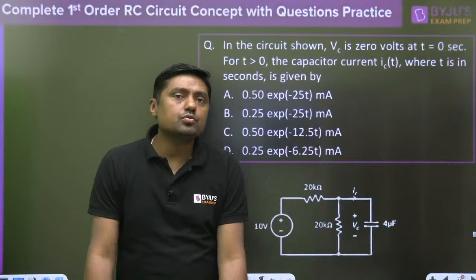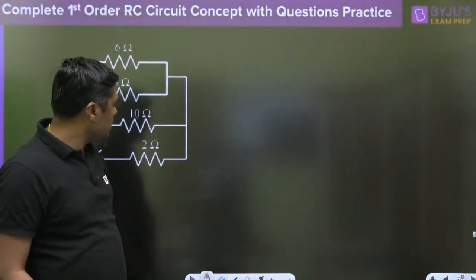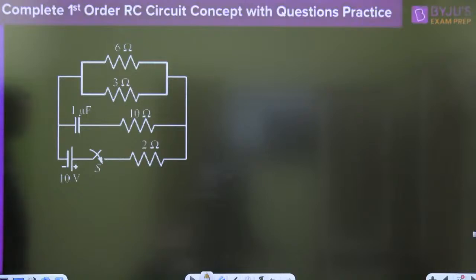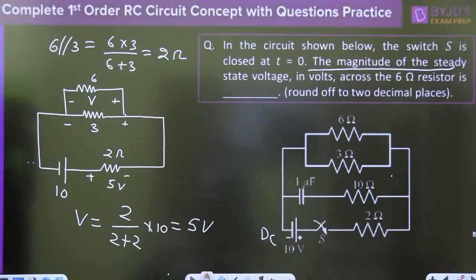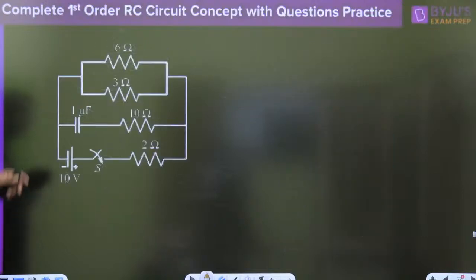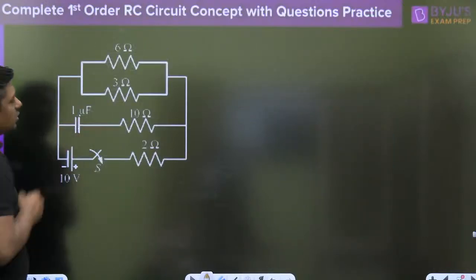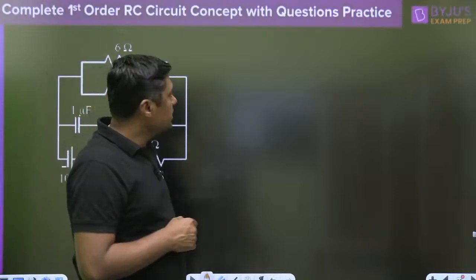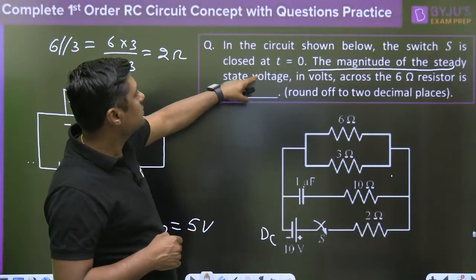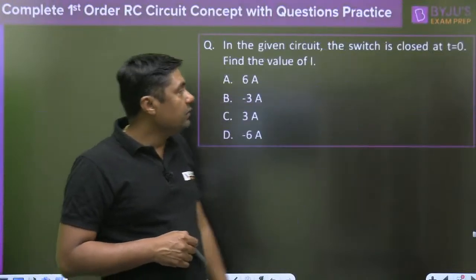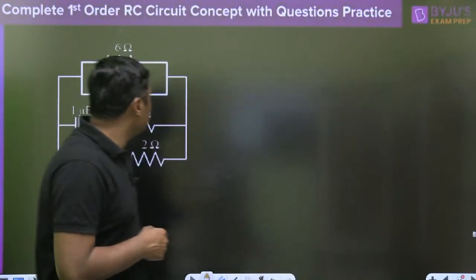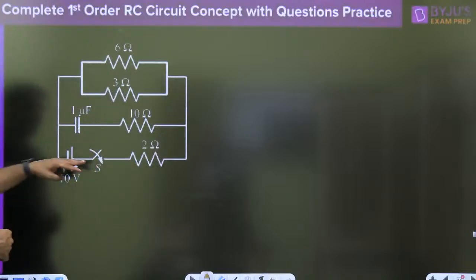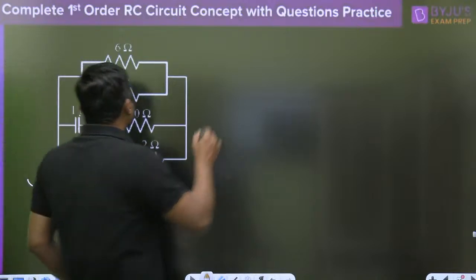Yes sir, can we solve before switching? Tell me, in this question, before switching, what is the voltage across the capacitor? Is it given? What is the initial voltage across the capacitor? No. If you want the answer before switching, then you have to get an idea of the voltage across the capacitor, because before switching that battery is not connected to the circuit, and that's why the diagram is like this.